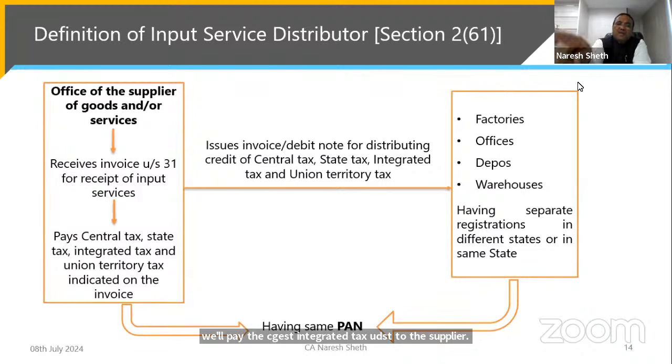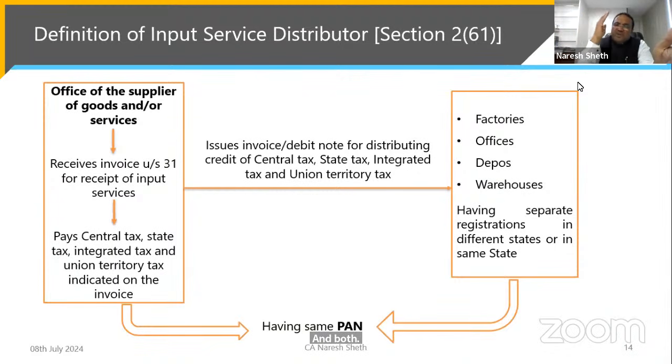And that office of the supplier should have the factories, offices, depots, warehouses, or separately registered offices having registration in separate states. And both the office receiving the invoices and the office on which the ITC is distributed should have the same PAN number. It means it should be part of the same legal entity.